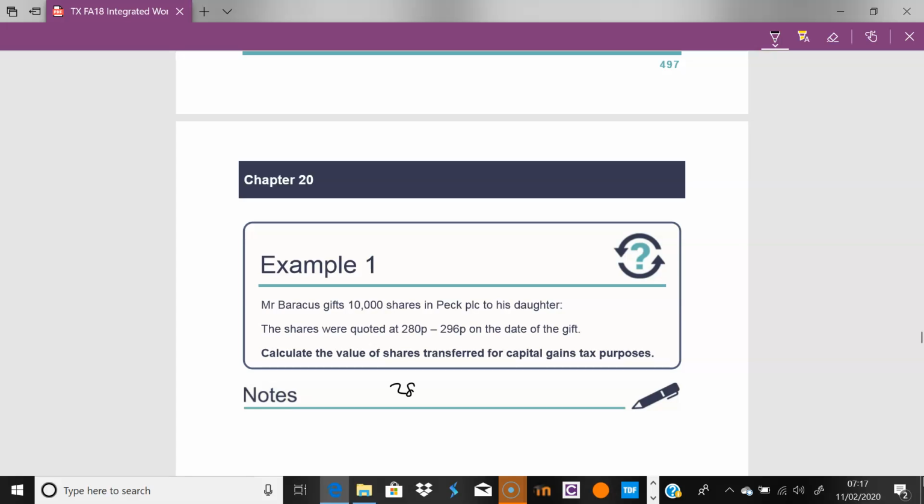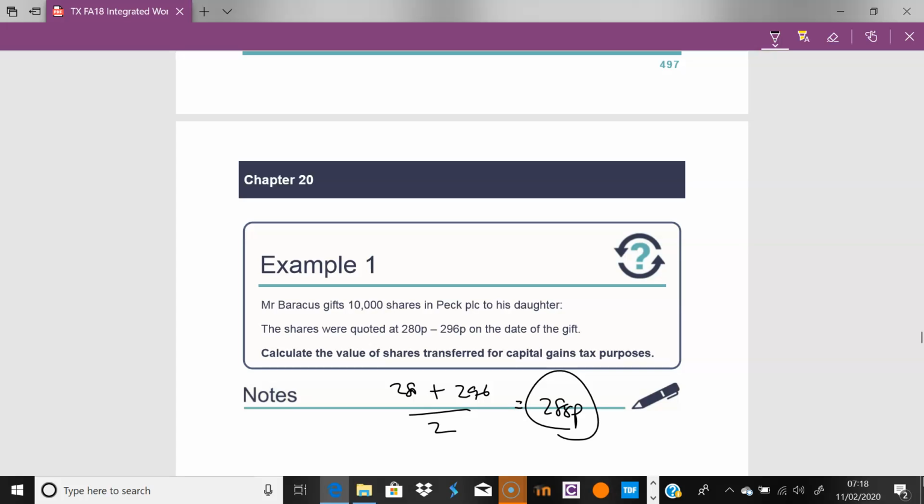We do the tier 280 plus 296 divided by 2, and that, in effect, is the price we will use. That's 288p, as the price of each of these shares.